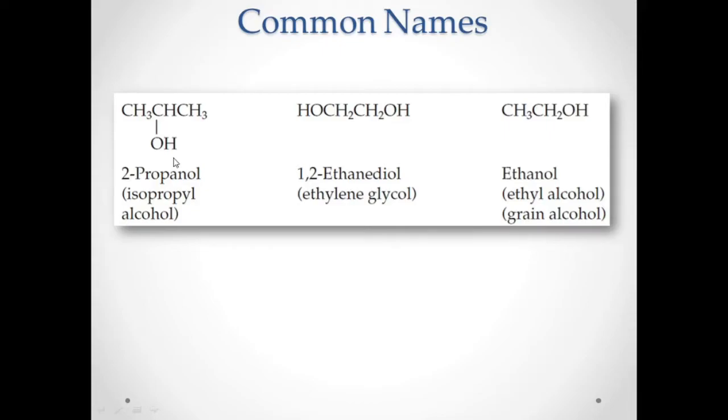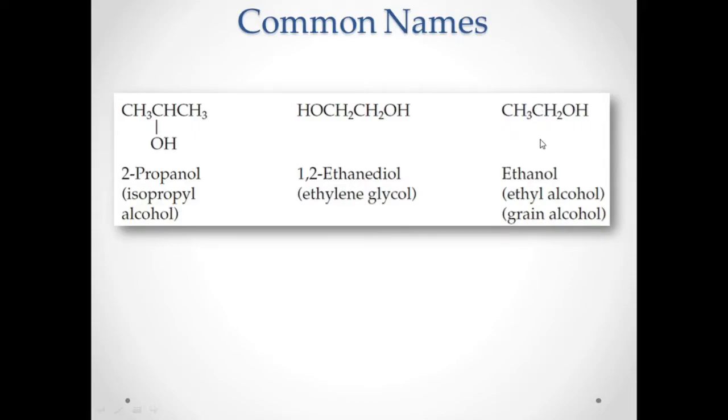Okay, so we also have 1,2-ethanediol, which is called ethylene glycol. This is used as antifreeze in cars, especially in countries that are very cold in winter, where there is snow. They put ethylene glycol in the water tank of the cars so that it will not be frozen, because this is used as an antifreeze.